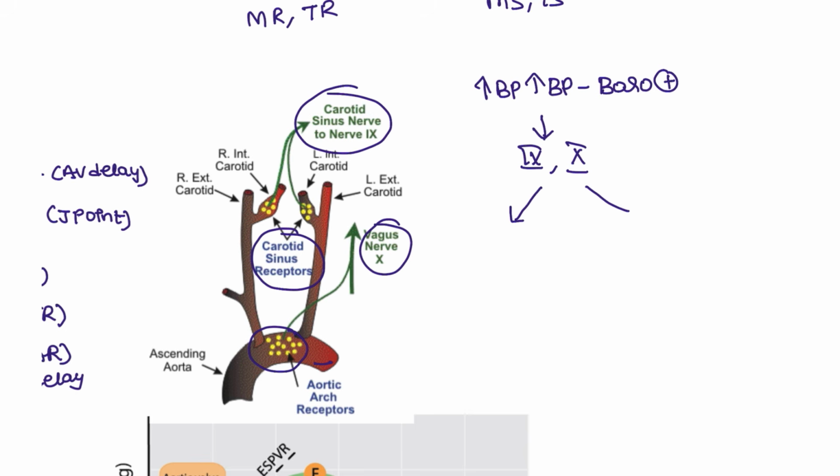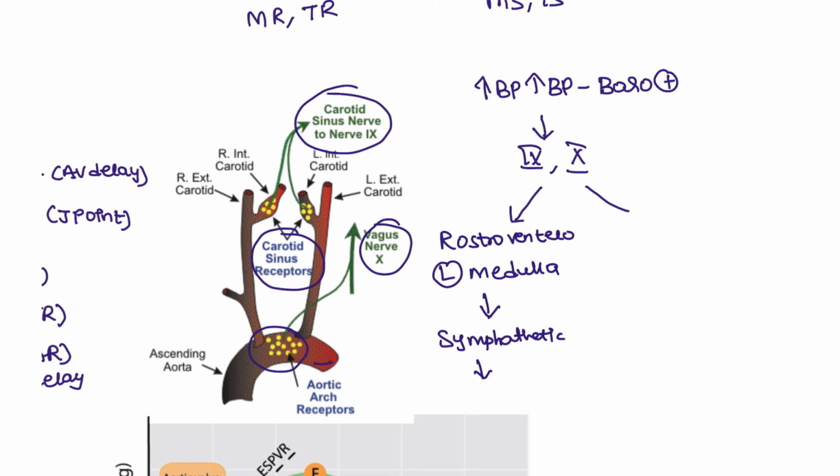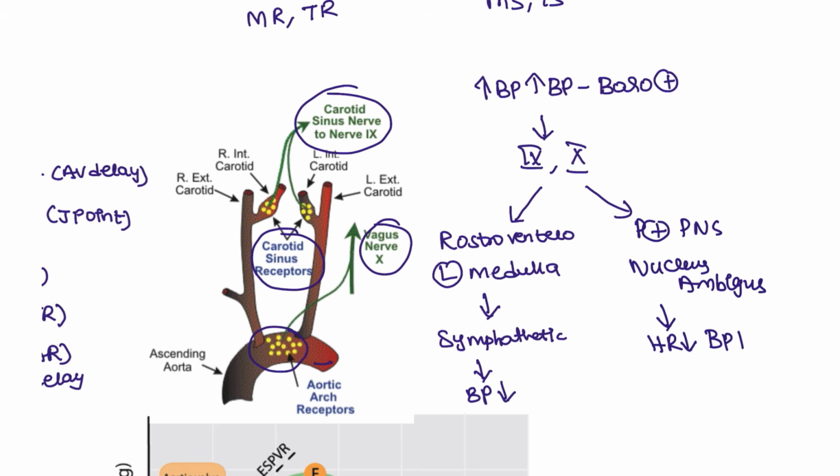This will be acting on two sides. One is the rostroventrolateral medulla, where it will be decreasing the sympathetic system, so that the BP will be decreased. And it will be activating the parasympathetic nervous system, with the help of the nucleus ambiguus, so that the heart rate is also decreased and the BP will be decreased. So this is the main mechanism of the baroreceptors that you have to remember.